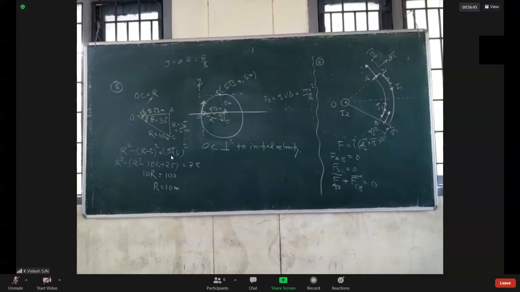Actually, they should define here a point or axis. The net torque on the loop. Tell me the net torque.